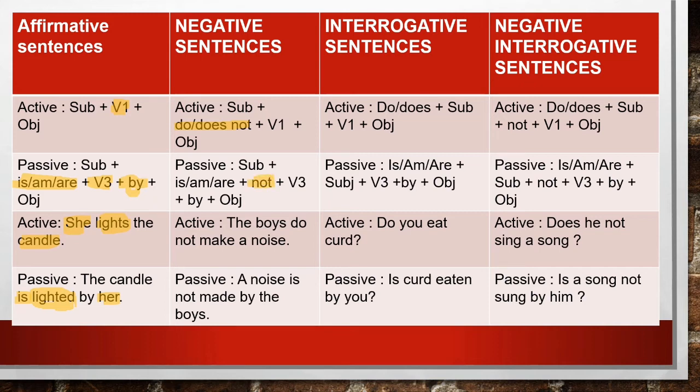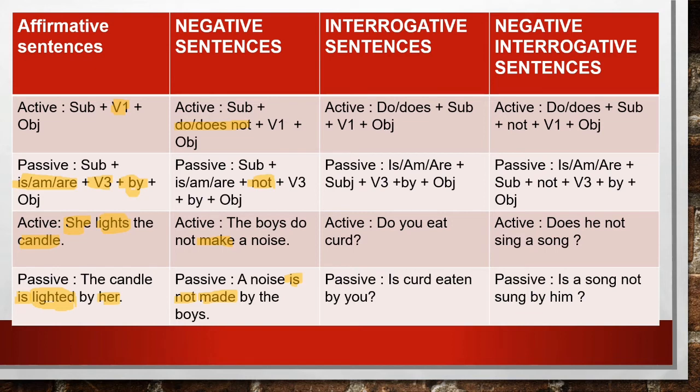Nothing else you have to do. So the boys do not make a noise. A noise is not made by the boys. Clear? Is is used here, not is used here, and make, the past participle form of make, is made. So we have used made here. A noise is not made by the boys.